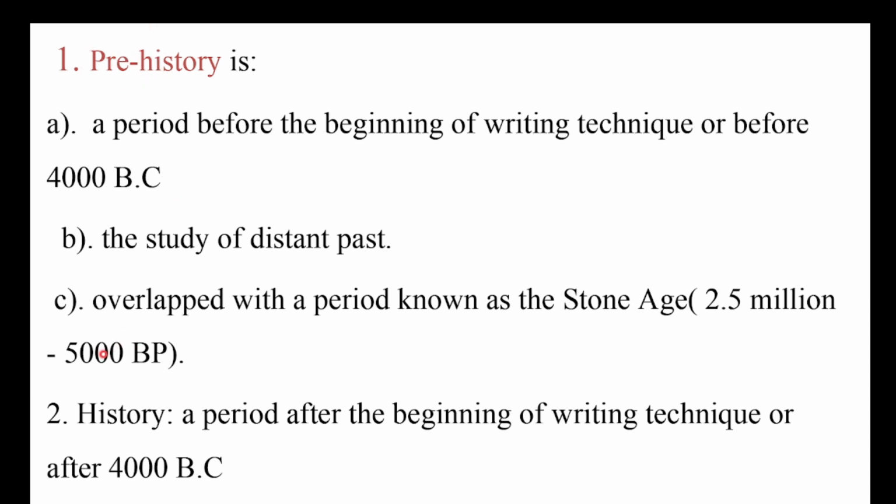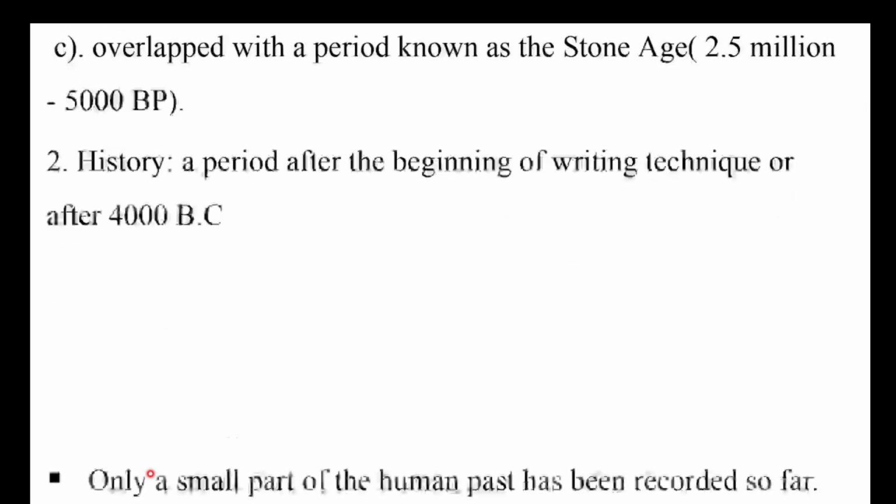Kana prehistory immoo hanga meeqaatti? 6,000 before present yookiin immoo 4,000 BC tti argama waan ta'eef this mean prehistory. The second one is history. History immoo a period after the beginning of writing technique or after 4,000 BC. Inni kan biraa immoo seenaa lama keessatti waggaa 4,000 as kan jiru yookiin immoo before the beginning of writing technique tosana barreeffama erga jalqabeen asitti kan jedhu kun maal jedhama? History jedhama. Kanaaf ka'umsi keenya 4,000 BC dha waan ta'eef inni kun akkaataa kanaan qoqqoonna.